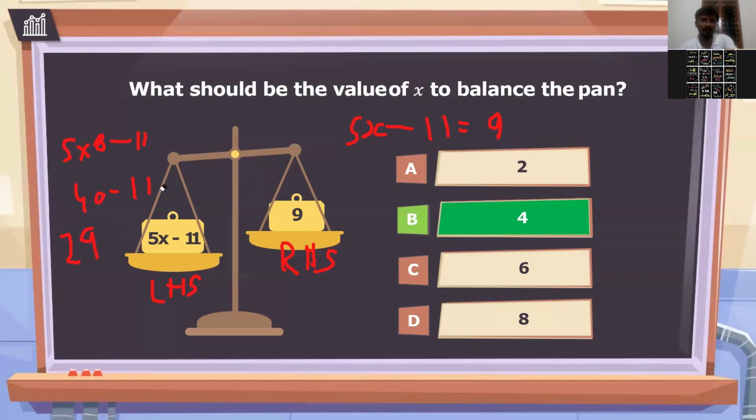Now just substitute 4. 5 into 4, how much? 20. 20 minus 11, how much? 9. You are getting 9, right? So this is the correct option. What is the correct option? 4. Is it clear or any doubt? No doubts. Shall I move to the next?